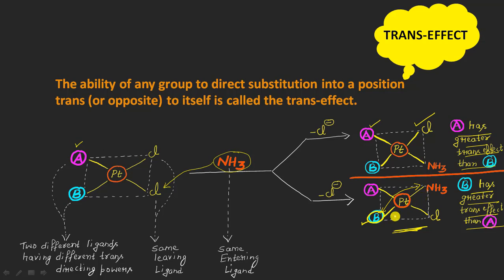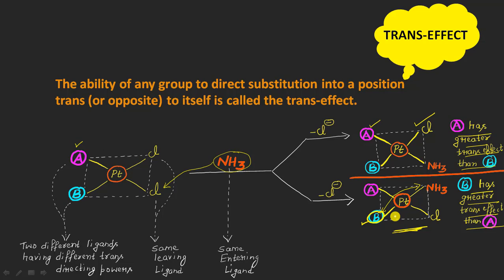So this is what is meant by the trans effect, and in a nutshell we can say that if there is a strong trans director present in the platinum square planar complex, it can direct the incoming nucleophile to occupy a position which will be trans to itself.